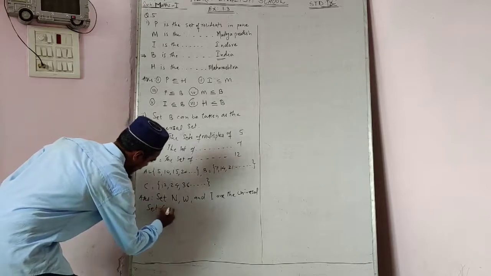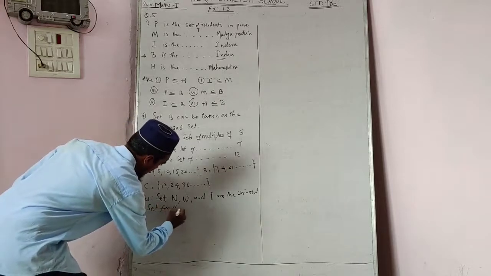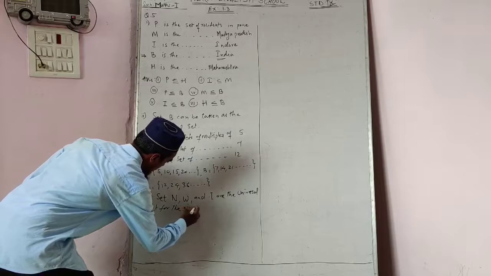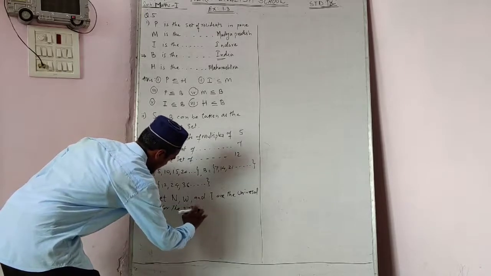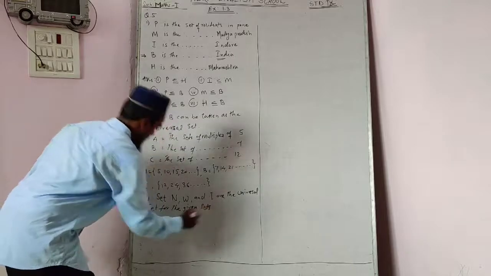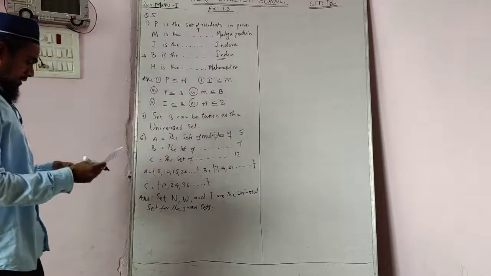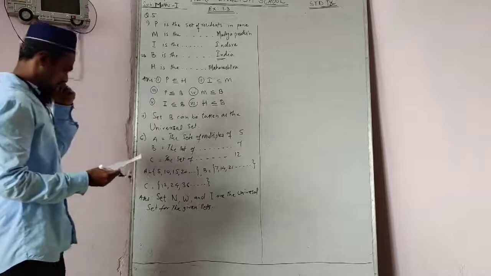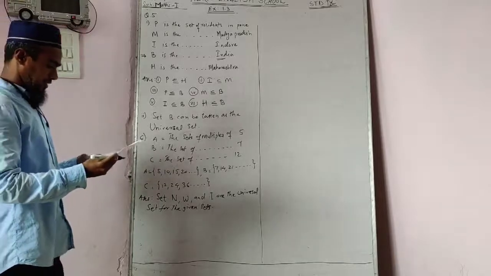Sets for the given sets. Okay, that is the answer. Now this is the first question of 6-1. Now question number 2 of 6-1.